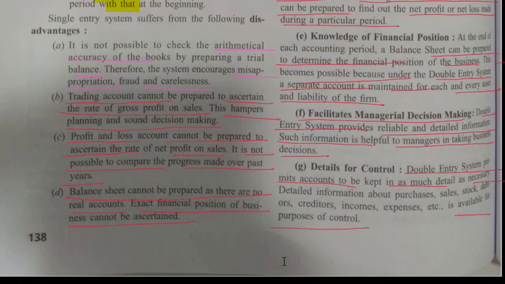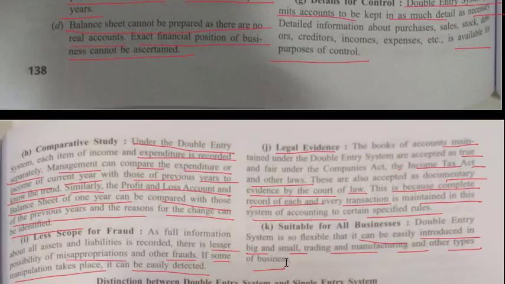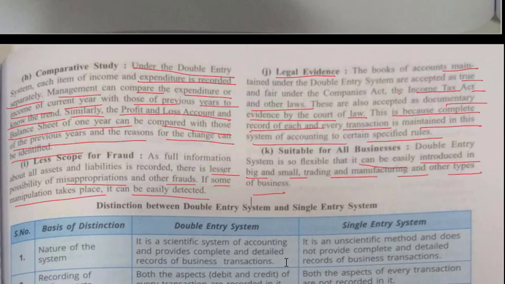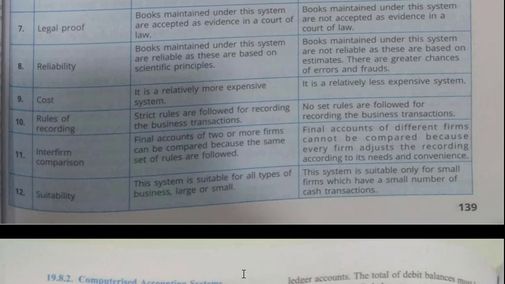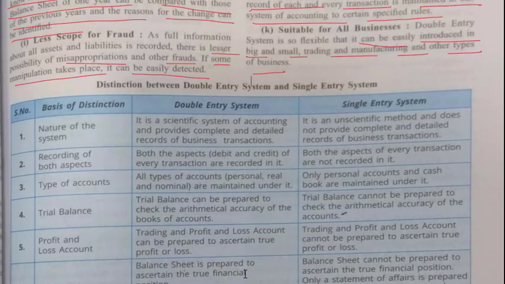We have seen the single entry system, we have seen the double entry system, we have seen the advantages and disadvantages in both. Now there is a chart which gives you a brief idea of the double entry system and single entry system. So I will stop the lecture here. You again go through all these topics. You can go through this distinction between single entry and double entry system, and you can memorize this. Memorizing this is the better way to understand the single entry and double entry system.